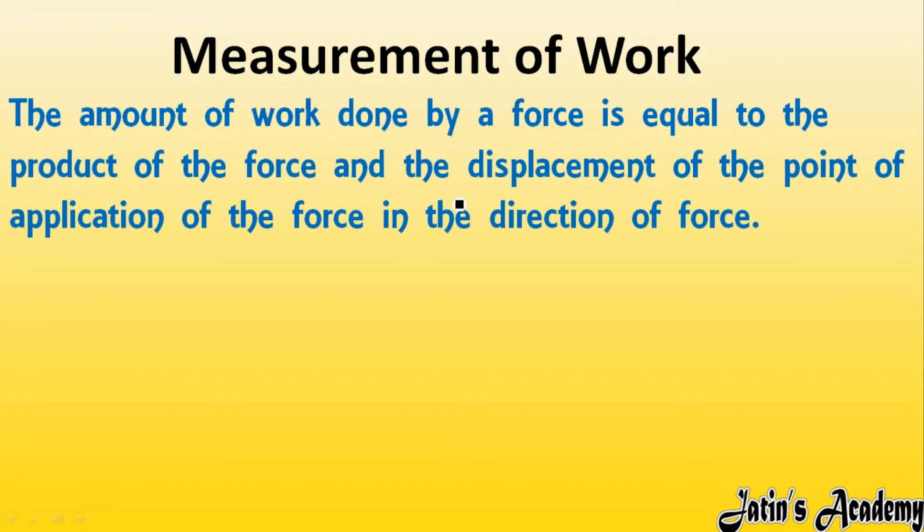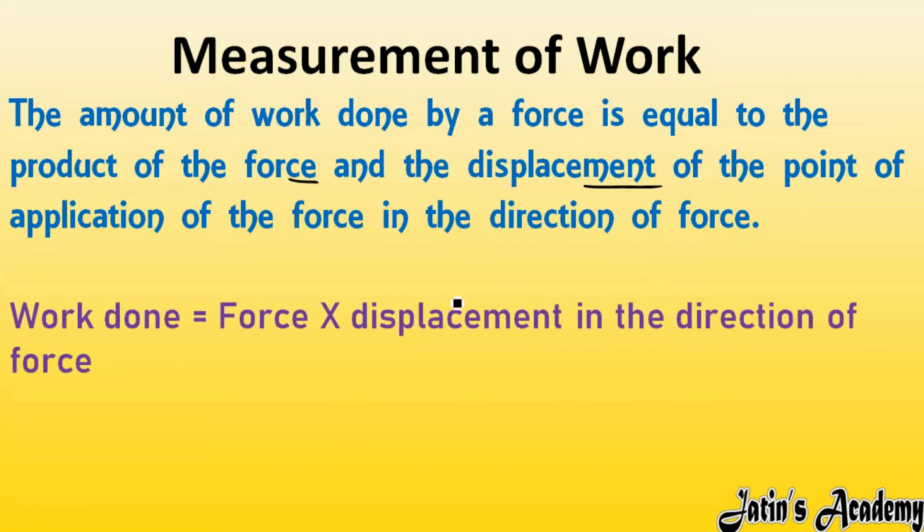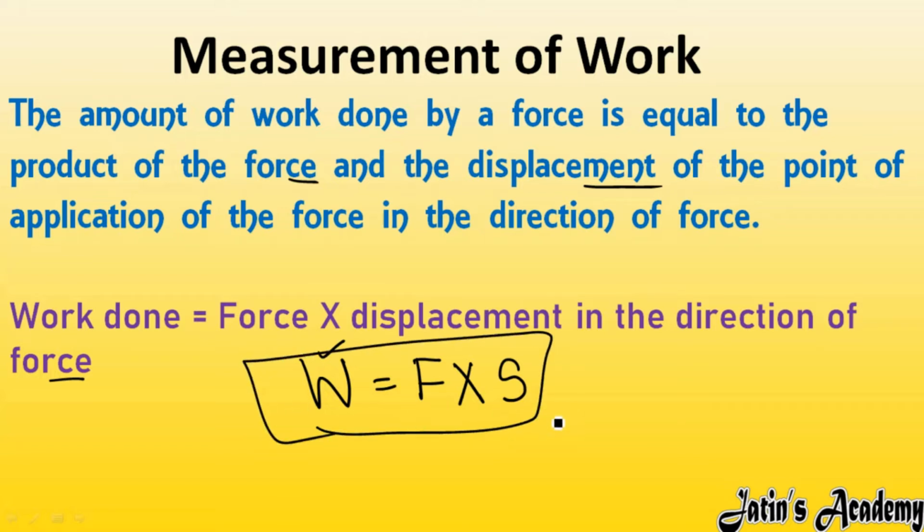Fine. So by concluding all these things, the amount of work done by a force is equal to the product of force and displacement. Here is the relation: work done is equal to force multiplied by displacement in the direction of force. So work done on any object is going to depend upon two factors. First, it depends upon the force applied. Whenever we apply force to any object and that object starts moving in the direction of force, work done is there. So here is the relation: W = Fs. We are going to use this relation to solve numericals also. So see it and note it down carefully.